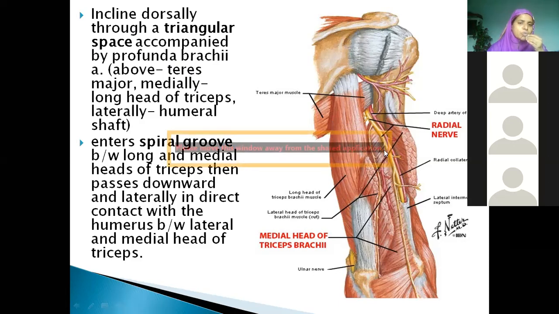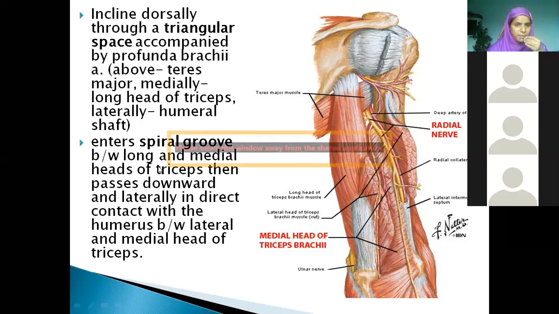Then this groove, which we studied in the osteology of humerus, is the spiral groove or radial groove. If the humerus is fractured here, you will see the extensors paralyzed, triceps and the whole extensor compartment is gone. The person will not be able to do extension. So it is passing through the spiral groove.